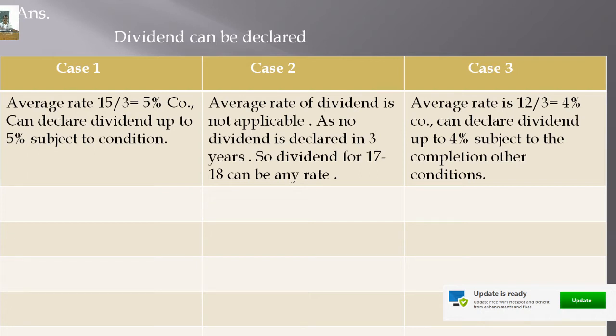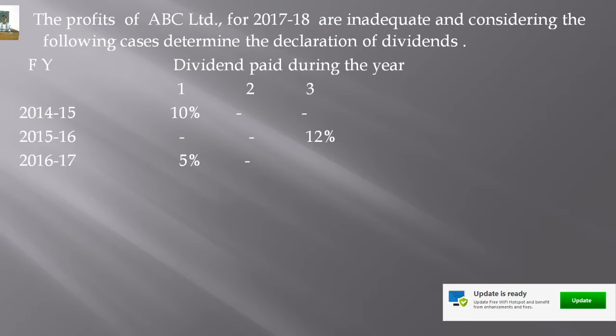And in the second case, if you observe, in all the previous 3 years, no dividend is declared. 14 and 15, 15 and 16, 16 and 17, no dividend is declared. When there is no dividend declared in the last 3 years, can the company declare dividend in the current year by taking the amount from the general reserve? This is the question here.